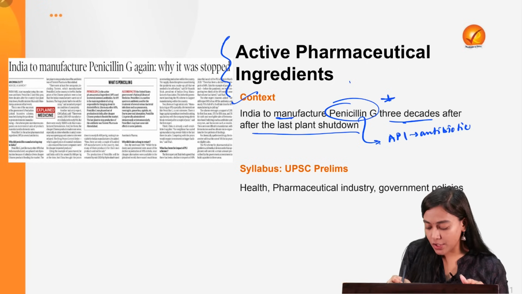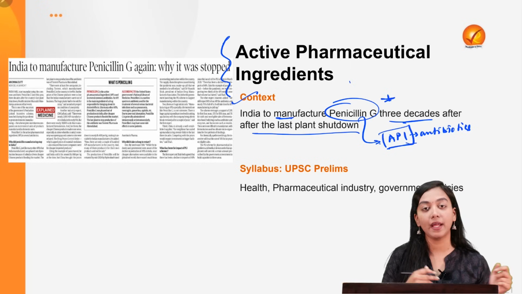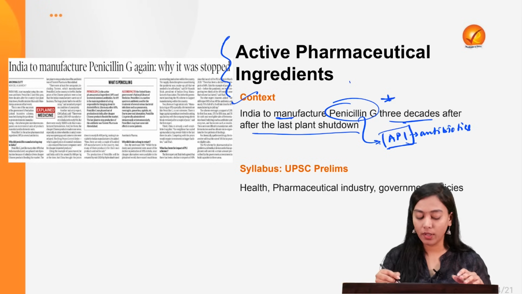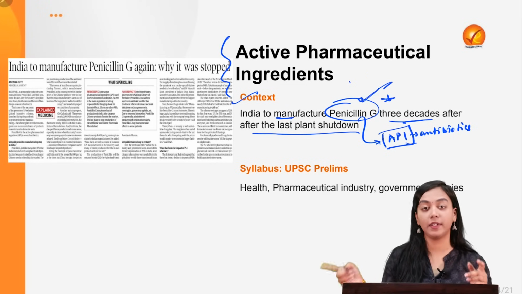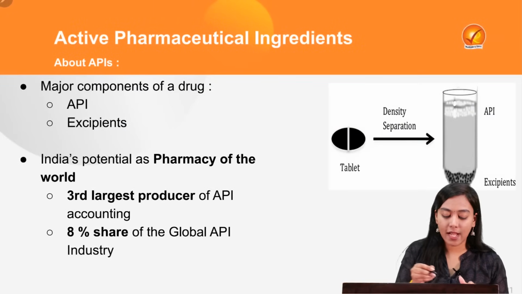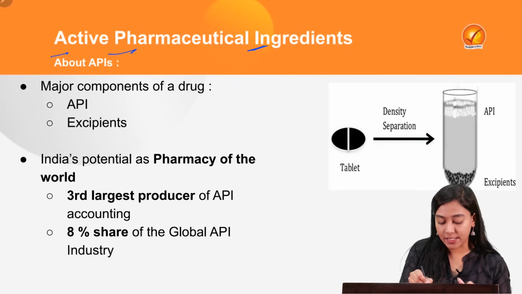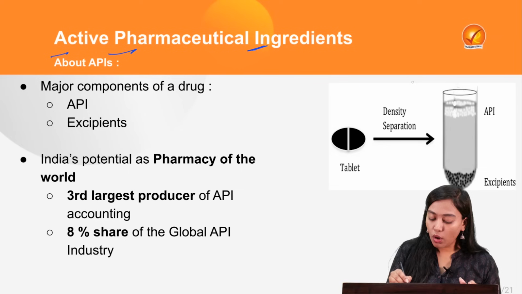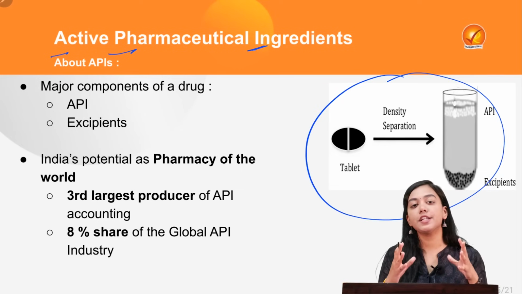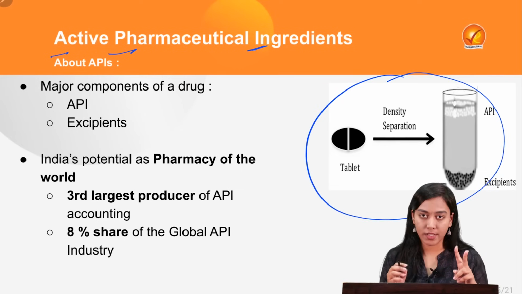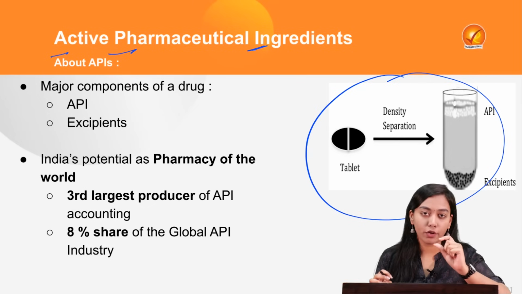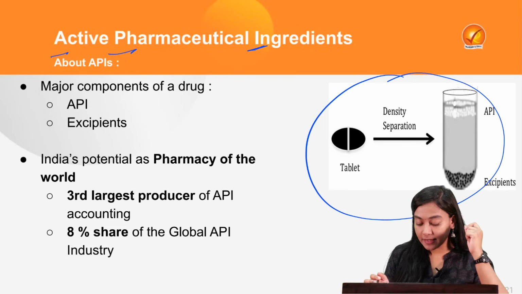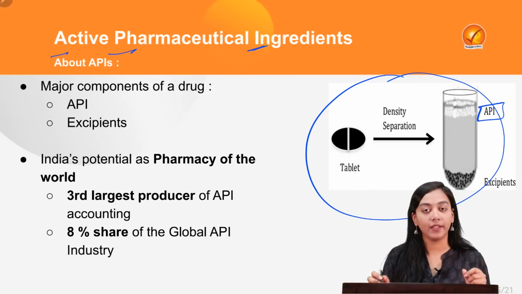And India shut down its plant because of the poor performance of the API industry in India and the non-lucrativeness of the same. India has shut down the plant before, but now it is about to manufacture it again after 3 decades. So first of all, let's understand what these active pharmaceutical ingredients are and why they are heavily in use in these times. A drug essentially comprises two components. One is the main vital component, which is a biochemical drug responsible for curing the targeted disease. This is known as the active pharmaceutical ingredient.